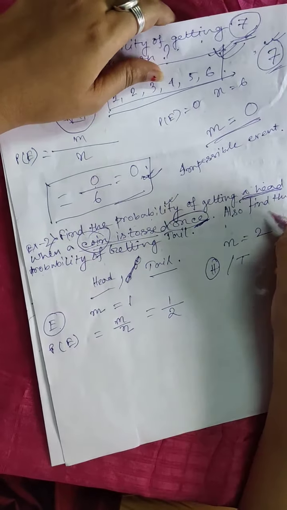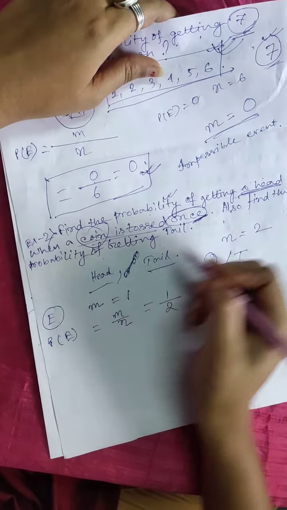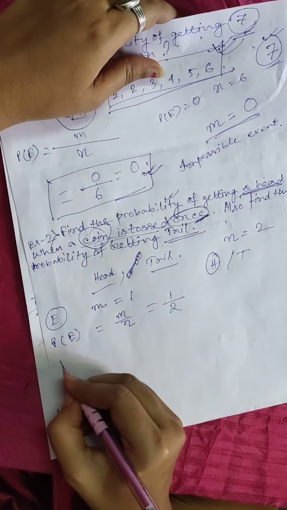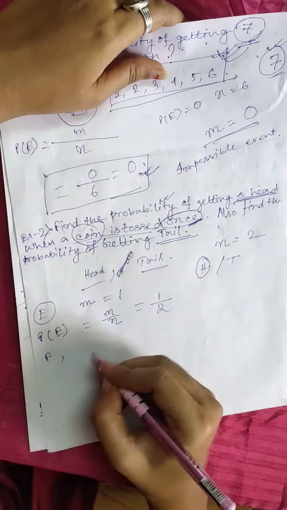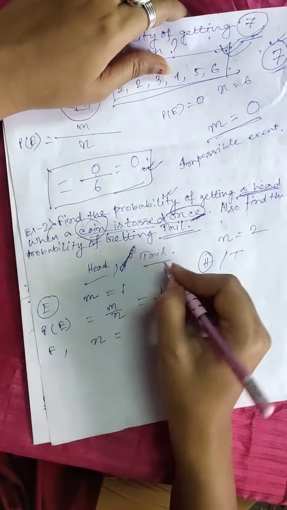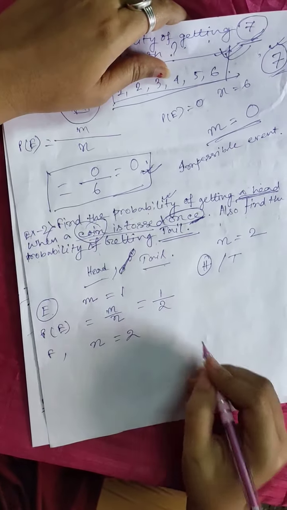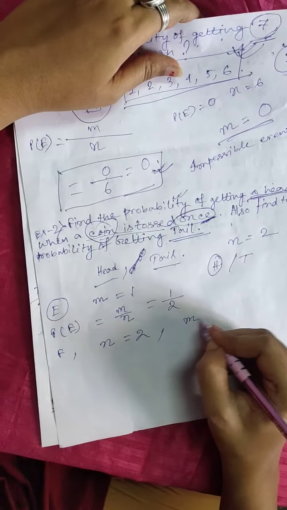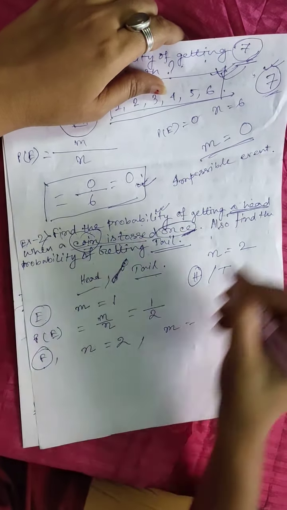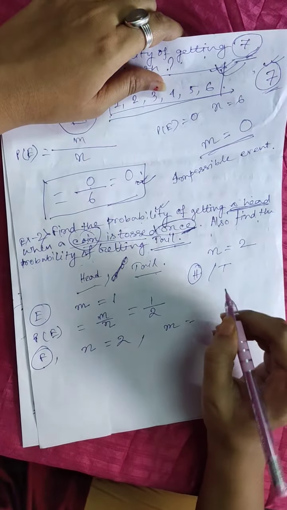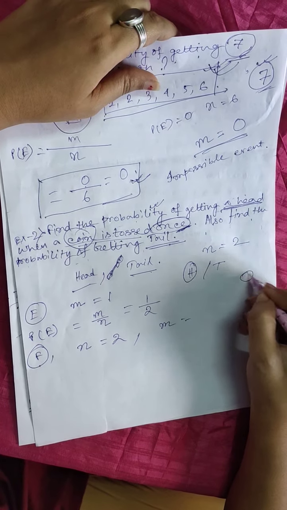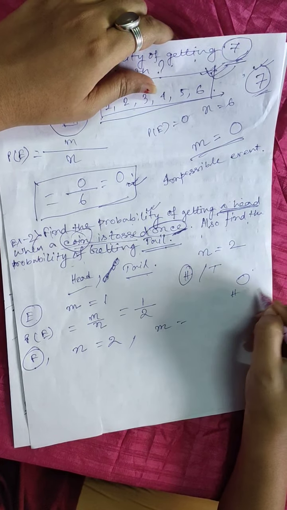And also if I denote the event of getting a tail as F, then the total number of outcomes will be 2, same as above. And the favorable outcome to this event F of getting a tail will be 1, because if you toss a coin once, either you will get head or tail.